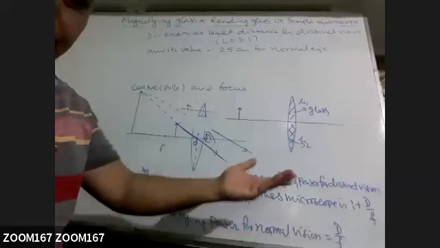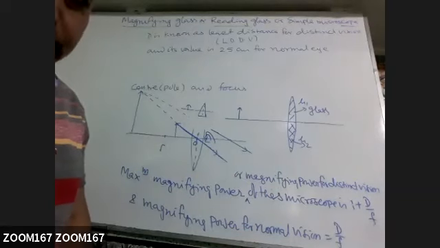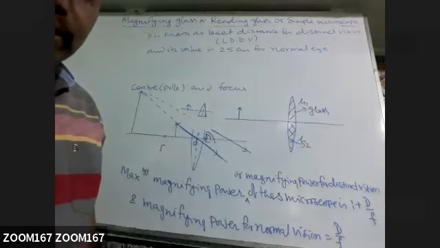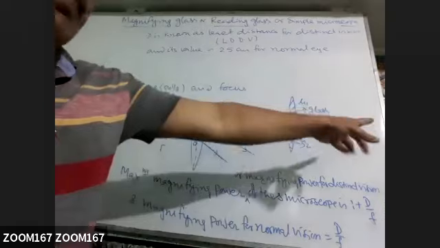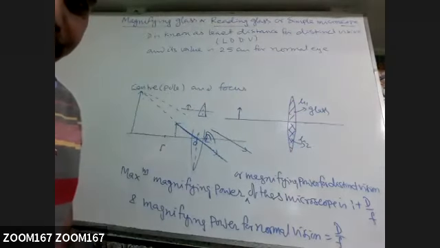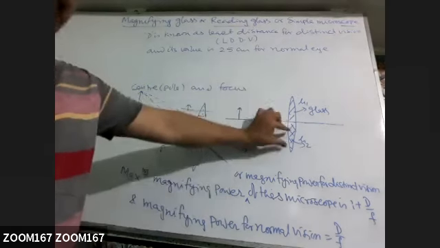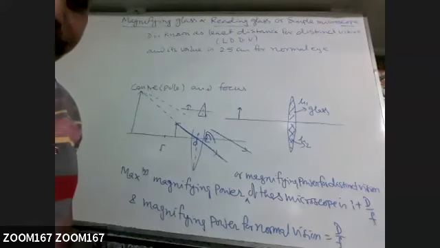And we know v is uf by u plus f. So when f changes, v will change. So we will get two different images there. We will not get only one image. This and this will behave as two separate lenses. Focal length change means lens is different.